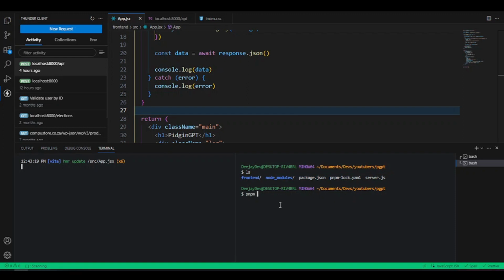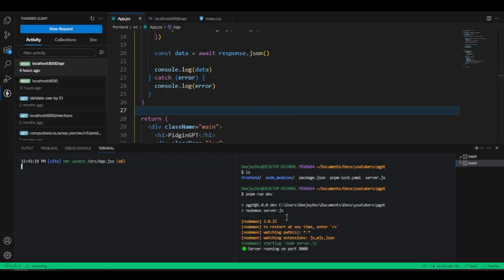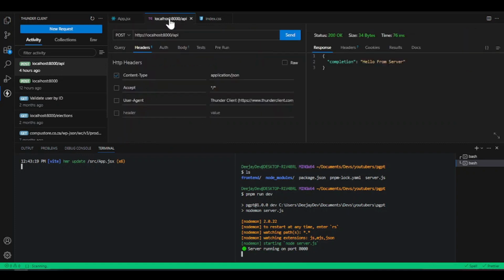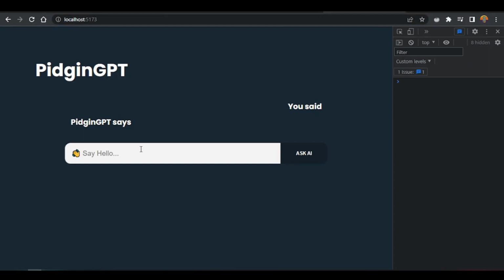So we go say pnpm run dev. And now our dev server, they run for our server here. So if we come back into our localhost, make this request again. Our server supposed to respond, and you just say our assistant, they respond for here. So make we go back to browser, make we see whether we go get something. So we say hi, and we make that request for here, we get something back. So if you check out, we they see say we they get a response back from ChatGPT's API.